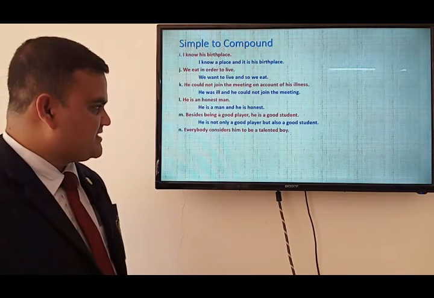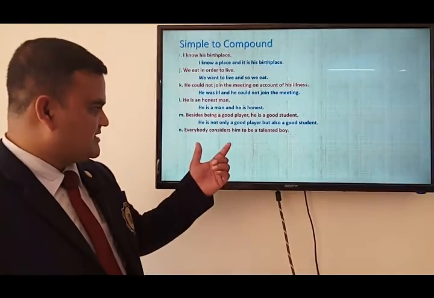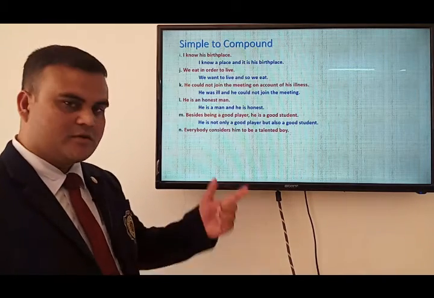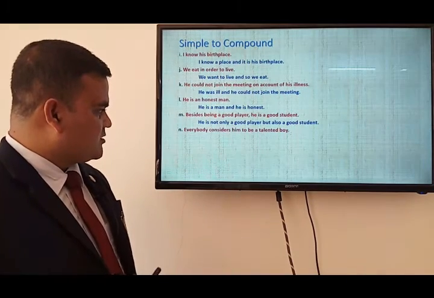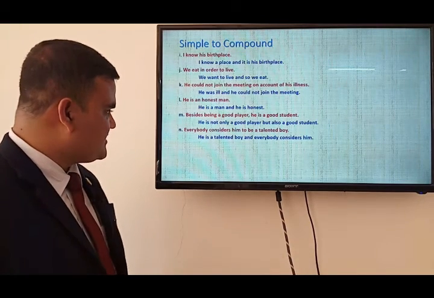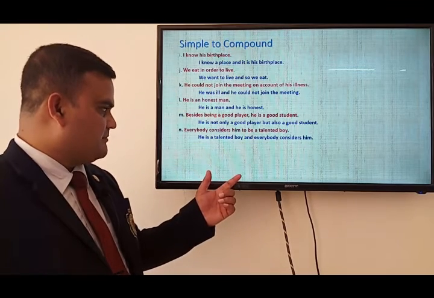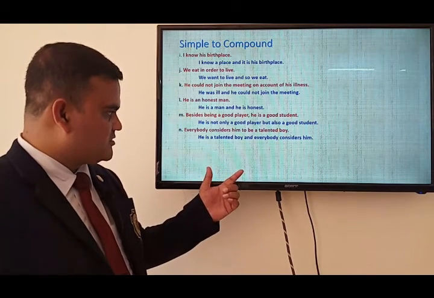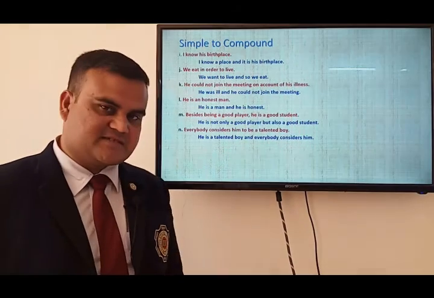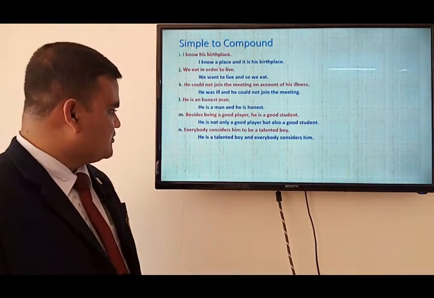Next, everybody considers him to be a talented boy. In simple form, considers is the main verb, and it's a main clause only. To convert it into compound, we can write: He is a talented boy, his quality, along with the main verb. In a clause, he is a talented boy is the principal clause, and everybody considers him for that. Everybody considers him. Thank you.